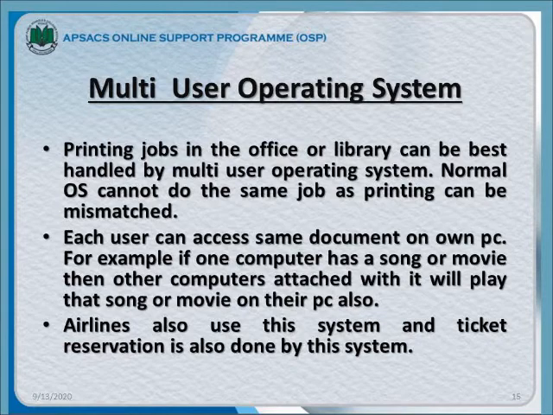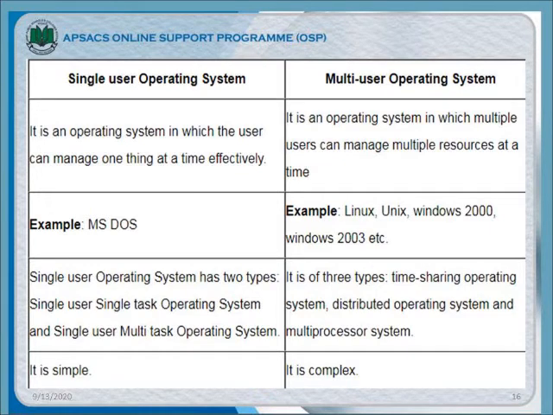Then we have the comparison chart of single user operating system and multi-user operating system. Single user is an operating system in which the user can manage one thing at a time effectively. In a multi-user environment we have multiple resources, and the operating system is being managed. The example of single user is MS-DOS. And over here the multi-user examples we have Linux, Unix, Windows, and Windows 2003 and 2000 both.